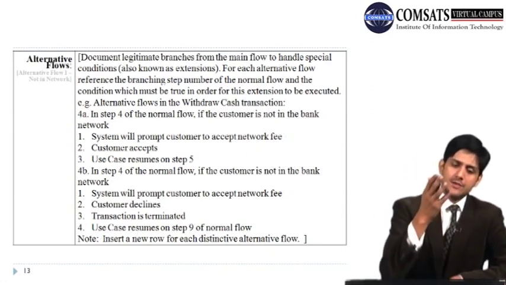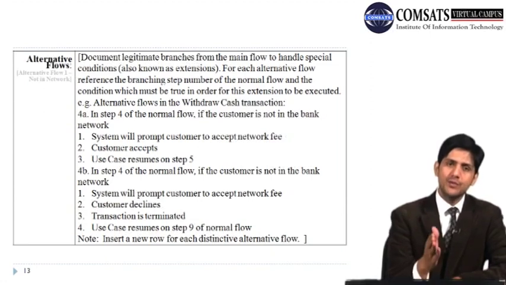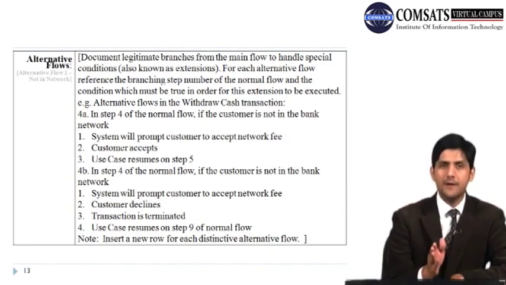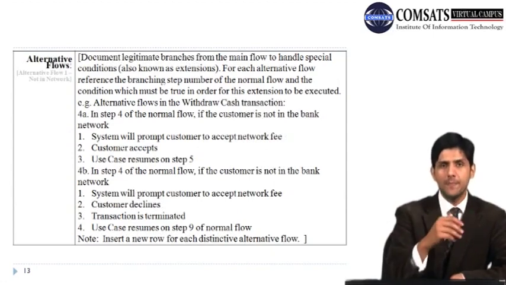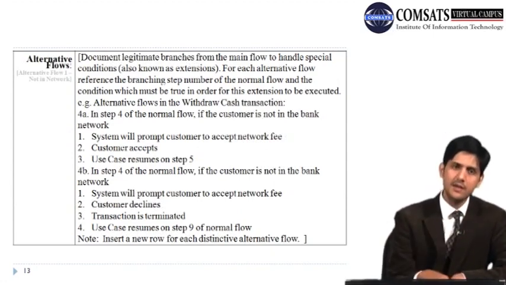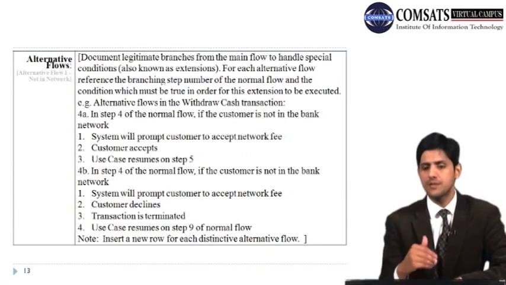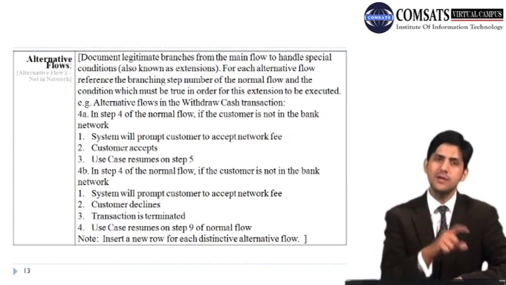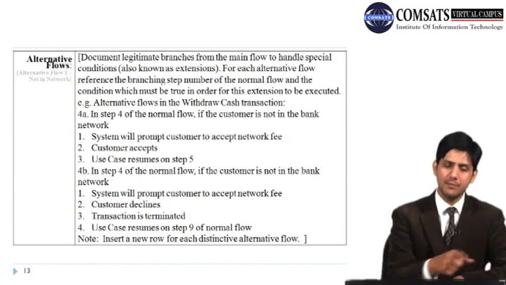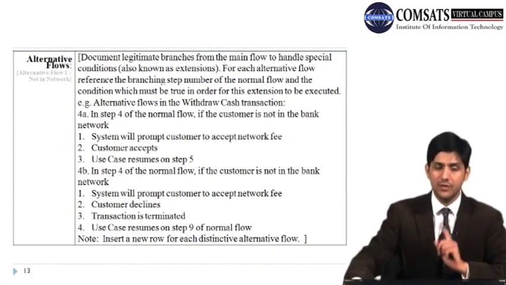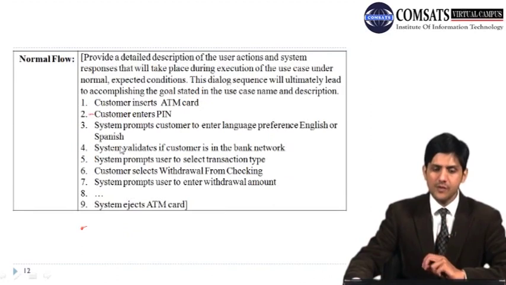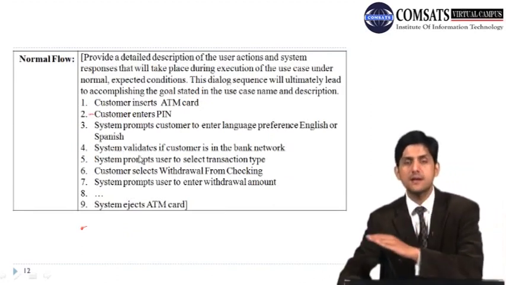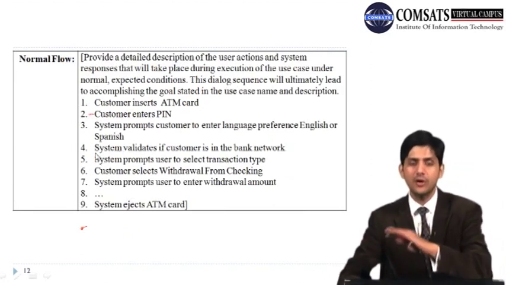So within alternate flows, we try to identify whether there are any alternates that are going to happen in a normal flow. It means there would be certain branches, some extensions, or some alternate scenarios, and we need to give the same branching number. For example, in the normal flow, number 4 was: system validates if the customer is in the bank network. Now there are different alternatives here.